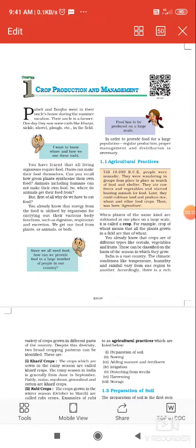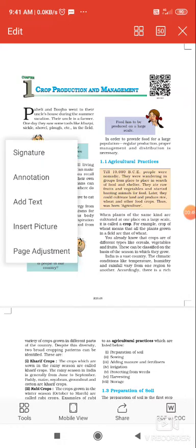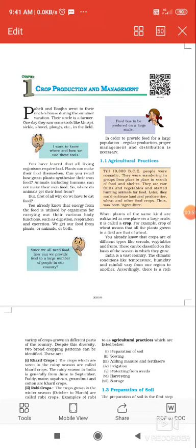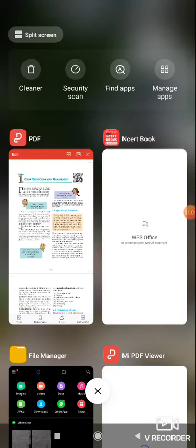The two students named Paheli and Bojo went to their uncle's home during their vacations. Their uncle is a farmer by profession. When they reached their uncle's home, they saw many tools like khurpi, sickle, shovel, plow, etc. in the field. These two students want to know where and how we use these tools. Students, first of all, you should know what these different tools are.